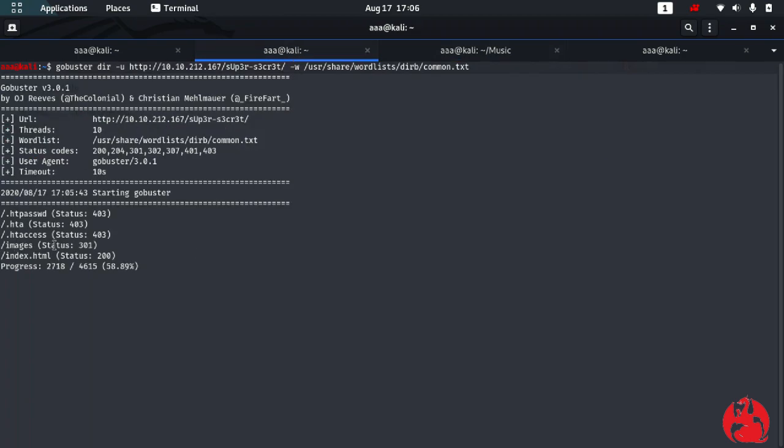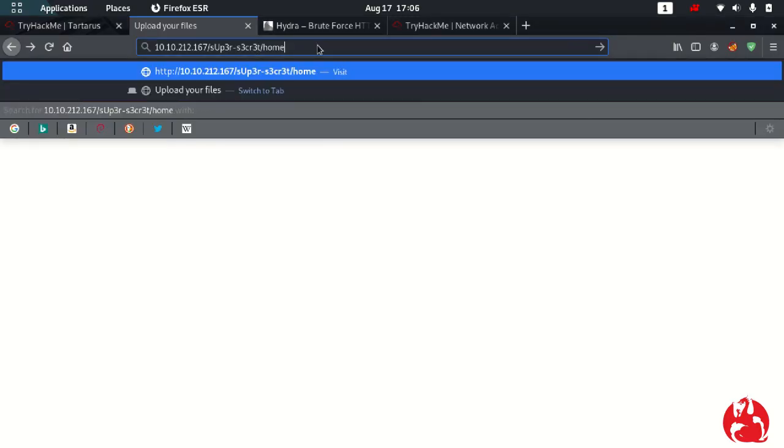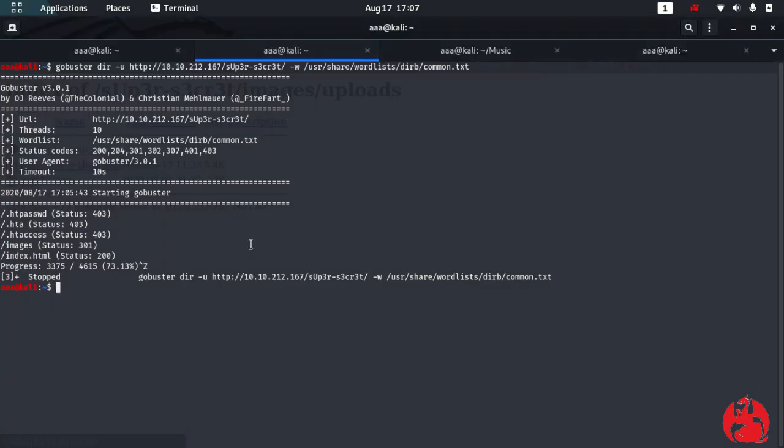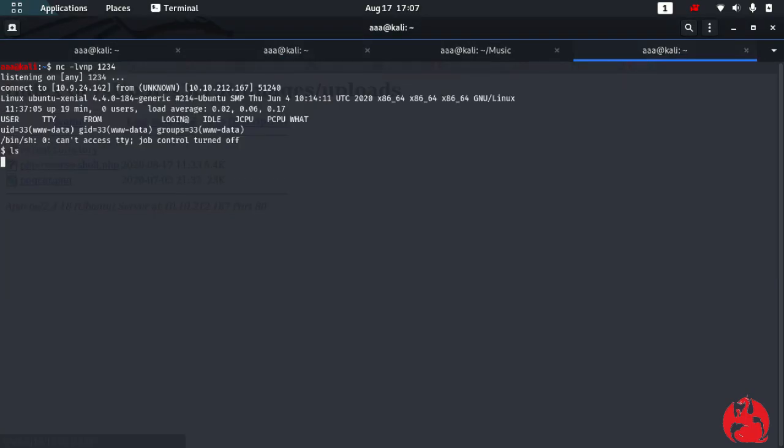Okay, so we brute forced the directory. There is a directory named images. So let's go there. Rather than home, I'll go to images, and I can see, okay, fine, yes, I got it. So again, by using brute force, we found this page, and this page has this png.reverse.shell. We can actually upload any picture, and all of this will come over here. So whatever files we are uploading, we can see over here. So now when I click on this, it's running. When it's opening, you can see I got a reverse shell back on my netcat.